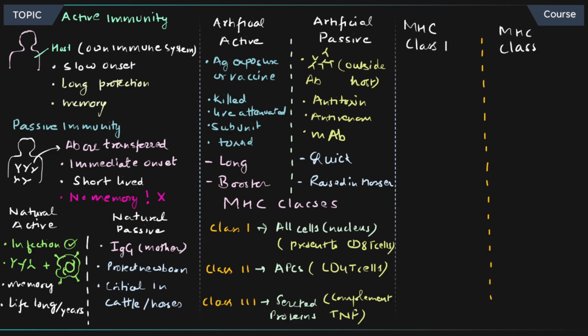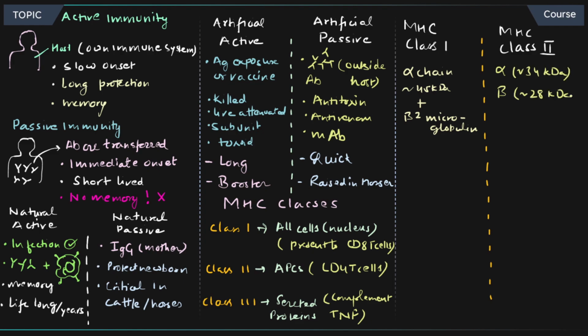MHC class 1, MHC class 2, what are these receptors and what are the structural differences between these? We'll start with the presence of alpha chain. You have alpha chain, which is approximately 45 kilodalton, and then you have a very small beta 2 microglobulin domain. It's not a separate full chain. In case of MHC class 2, you have a full alpha chain, which is 34 kilodalton approximately, and you have a beta chain, which is 28 kilodalton, right? And it will look like this.